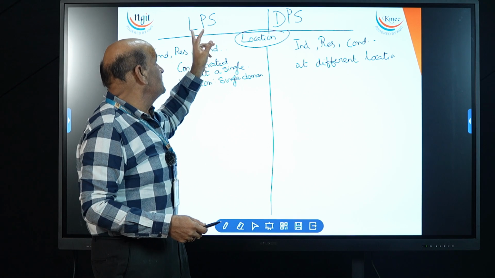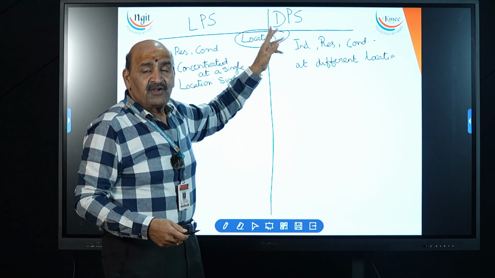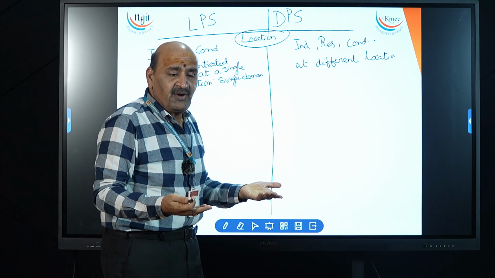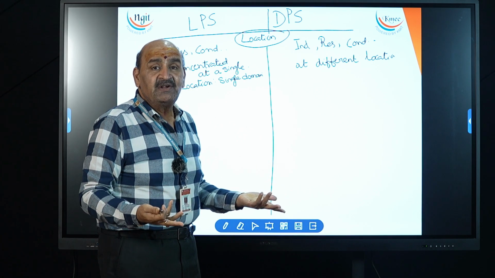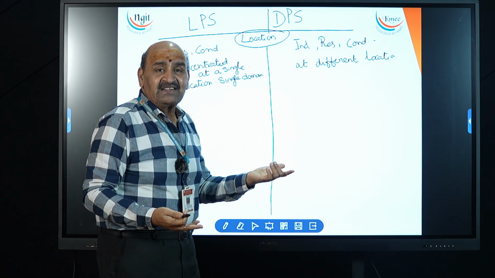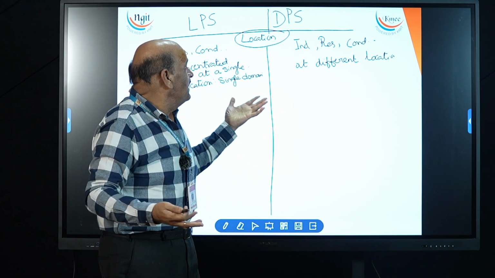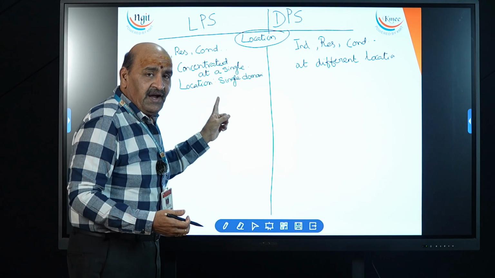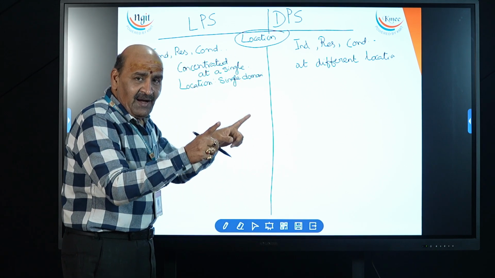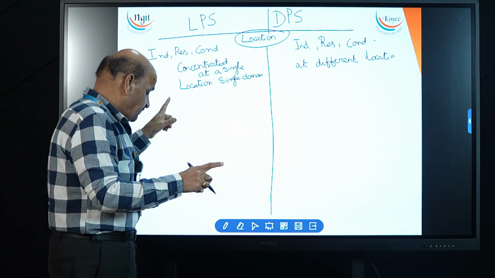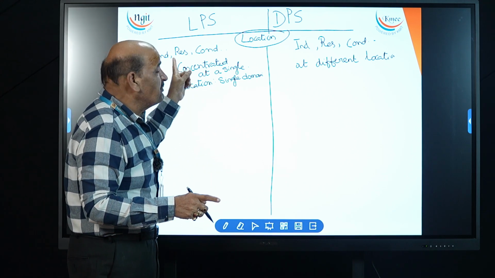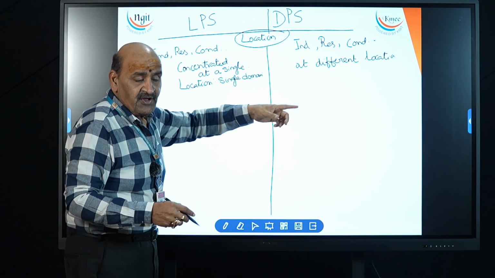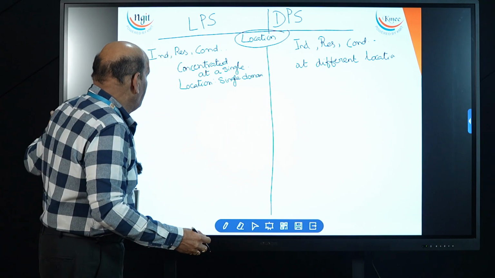Understanding? Again look at, here LPS and DPS. PS is common. PS is common means parameters. That means these systems are based upon some parameters. What are these parameters? Inductance, resistance, conductivity, reactivity. All these come under the concept of parameters. So all these parameters are located at a single location or single domain. So now these are called lumped parameter systems. Here we call it distributed parameter systems. So all are distributed.